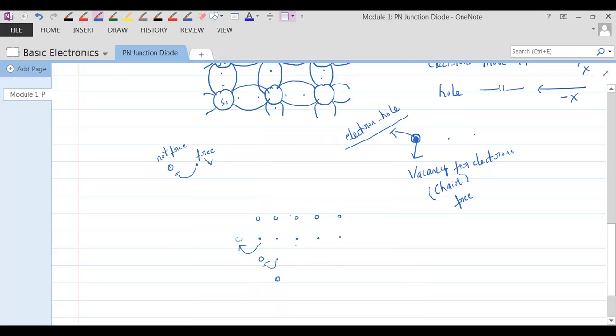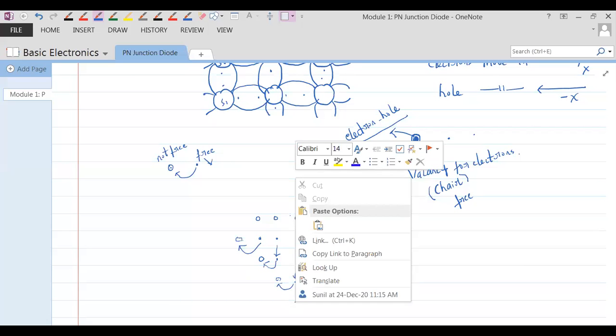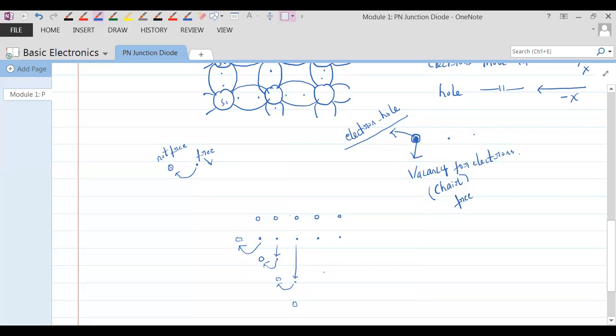And since there is a hole created, what would happen to this electron? This electron would move and sit there. So when this electron moves into that place, you have another hole created. Because of that hole created, the electron moves there again. When this moves, again a hole is created. So when that hole is created, this electron moves there. So this is what is happening.